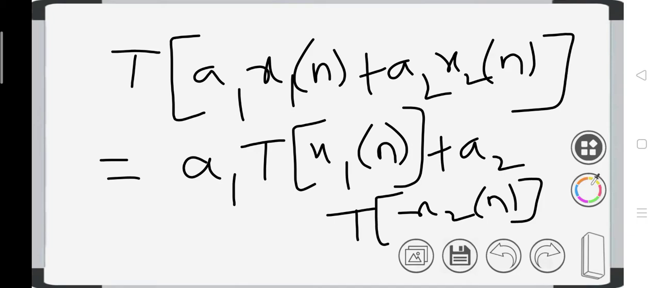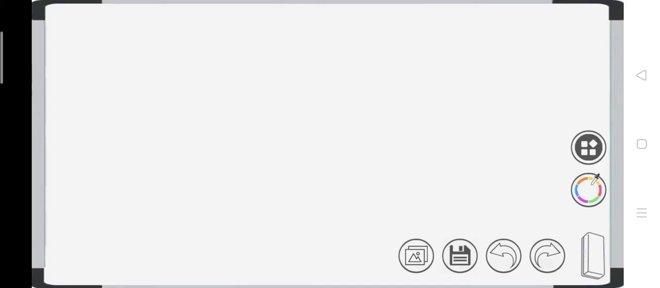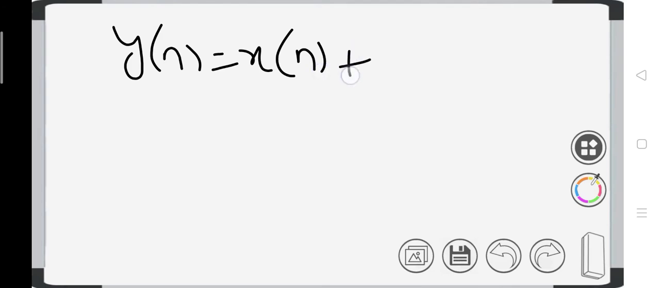Now let us see one problem. In such a problem, they will give one system, and we have to say whether it is a linear system or a non-linear system. For example, the question is y of n is equal to x of n plus 1 by x of n minus 1. We have to tell whether the system is linear or non-linear, and first we check by the superposition principle.